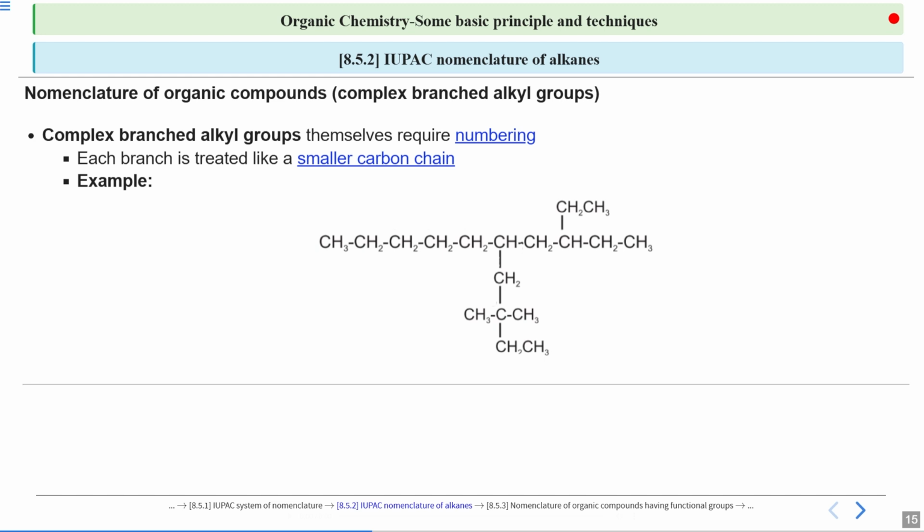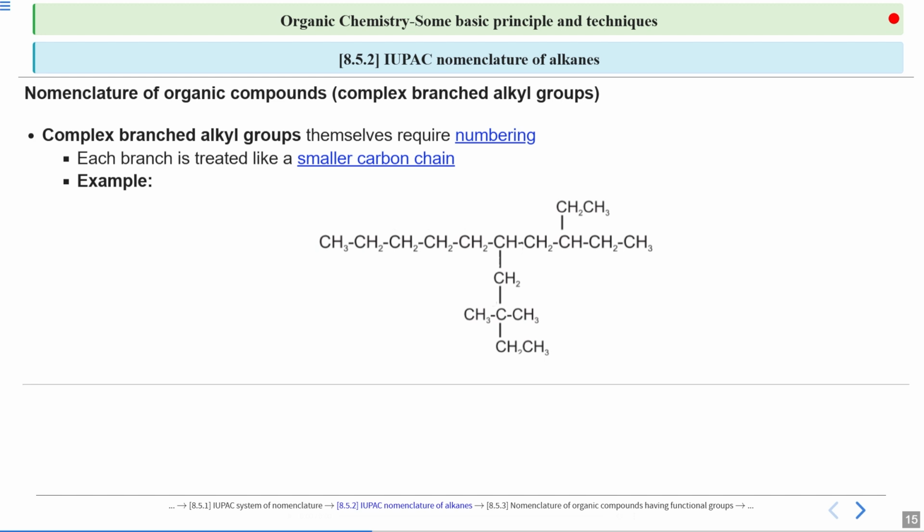We'll see how the side chain will be decided. There is a way for it. Still, if you notice the side chain, suppose I keep it as part of the main chain, then this will be part of the side chain. Then it also contains a complex structure. The branch is not a linear one, it is a branched one.